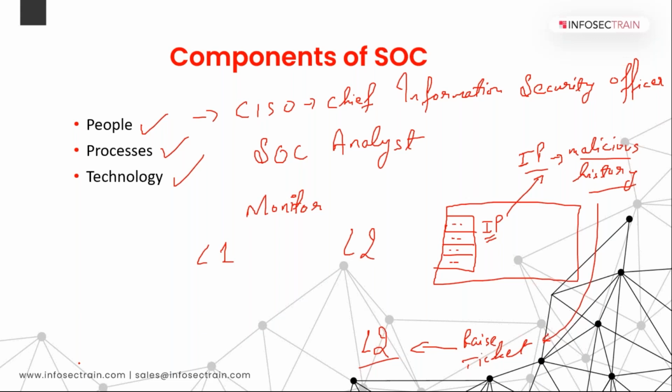Do you know, guys, what is a false positive? Wrong alert. Which is not suspicious, wrongly detected, it is not a true attack.